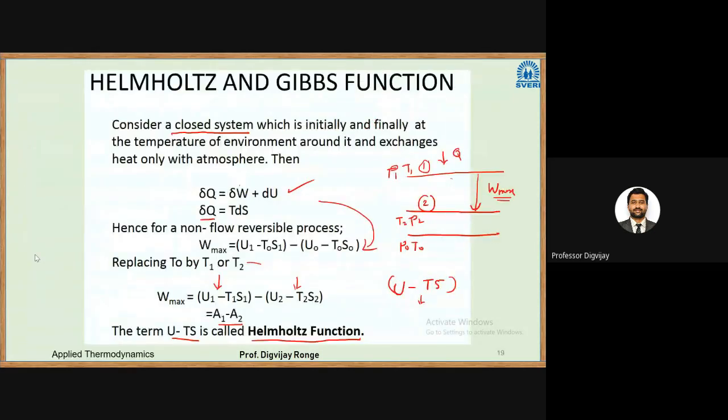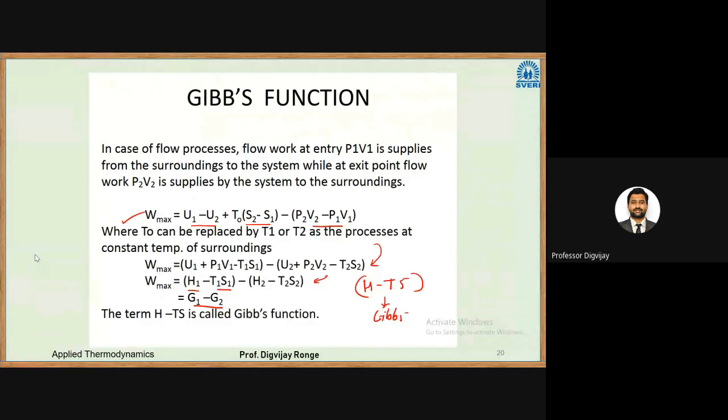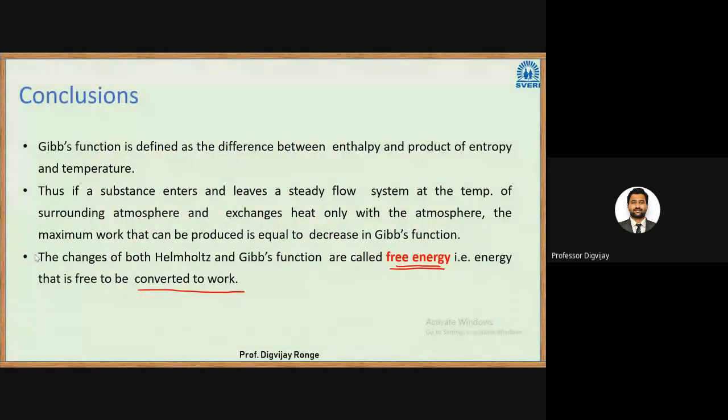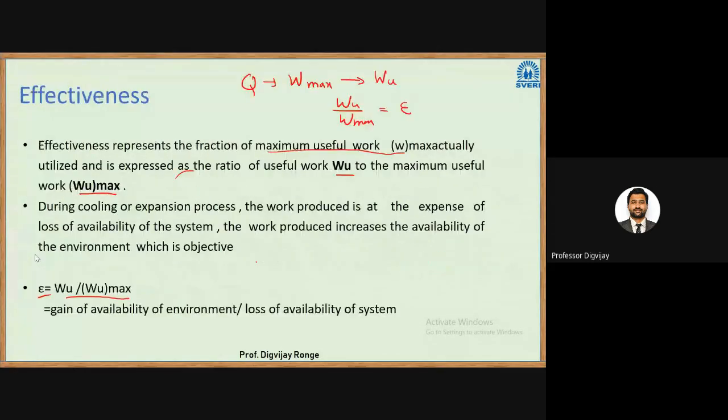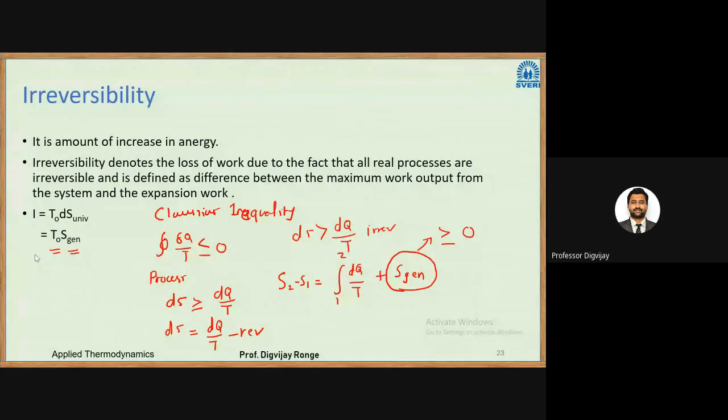Then we have seen two important functions, the Helmholtz function and the Gibbs function. The Helmholtz function is applicable only to closed systems; in that case, we calculate the maximum useful work. The Gibbs function is applicable only to flow processes. Any change in the Gibbs function or Helmholtz function is referred to as free energy. Then we have seen the effectiveness, the ratio of useful work to maximum useful work. Then we have seen irreversibility, which is a function of the change in entropy or entropy generation.